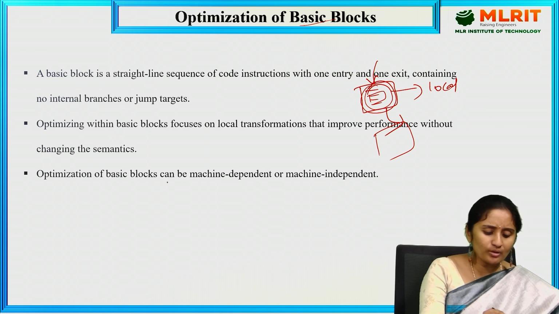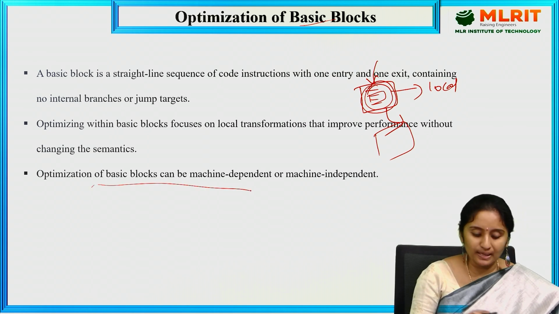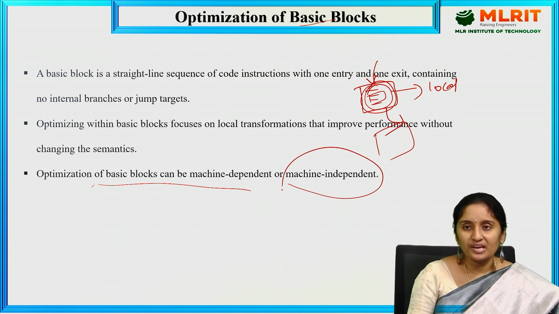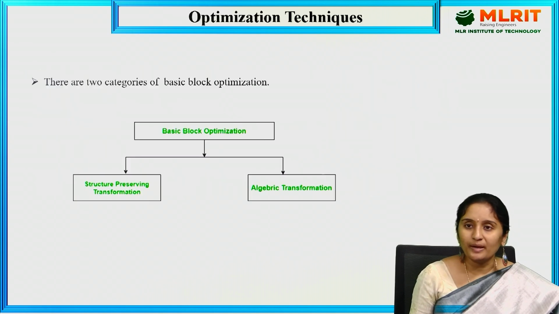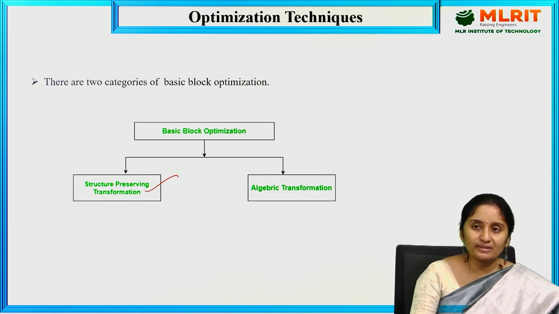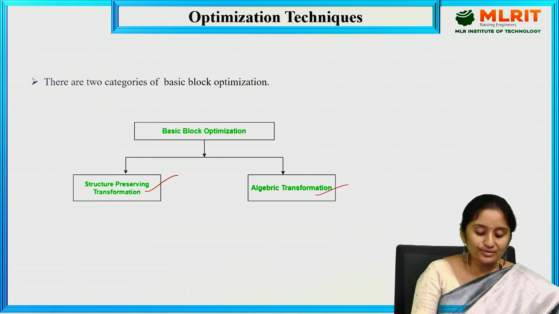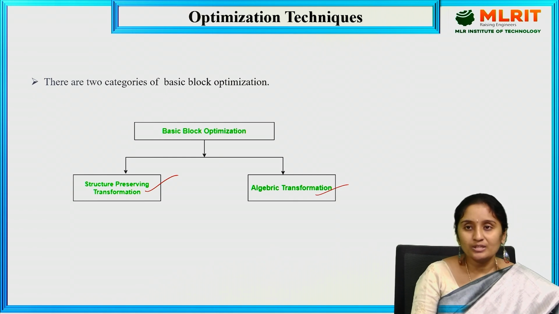The optimization of basic blocks can be machine dependent and machine independent. Here we are going to discuss machine independent, which is not depending upon anything while it is executed. Under machine independent, it is divided into two types: structure preserving transformation and algebraic transformation. These are the two basic block optimization techniques we have.